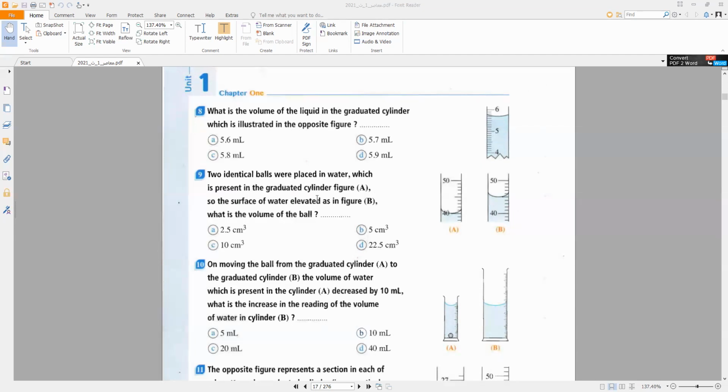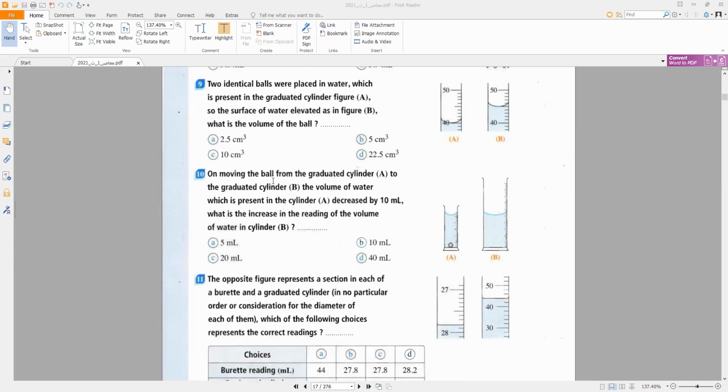What is present in the graduated cylinder in figure A? The surface of water is elevated, and in figure B it is elevated by 5 ml, from 40 to 45. The beaker contains two similar balls. The volume of the two balls is 5 cubic centimeter, so each one contains 2.5 cubic centimeter. So the answer is A.